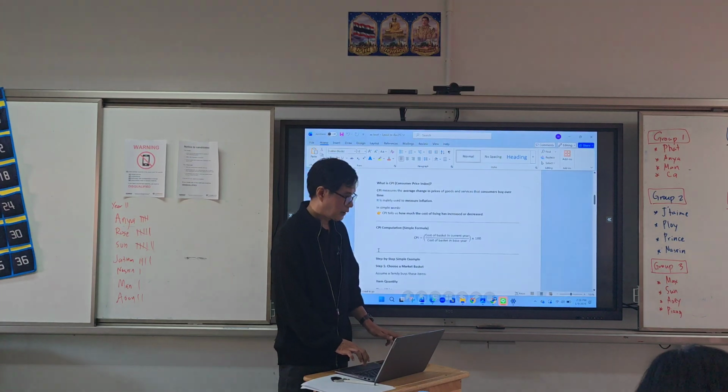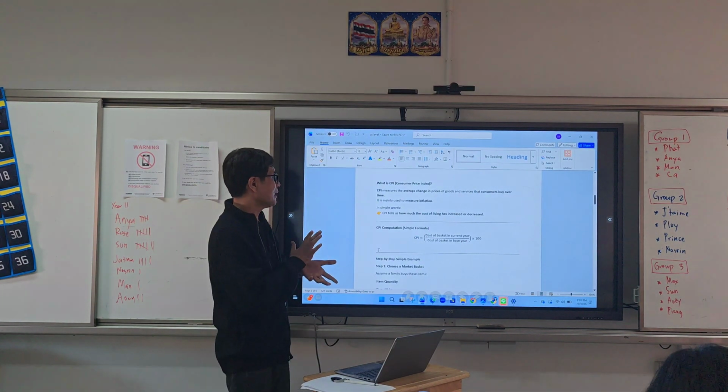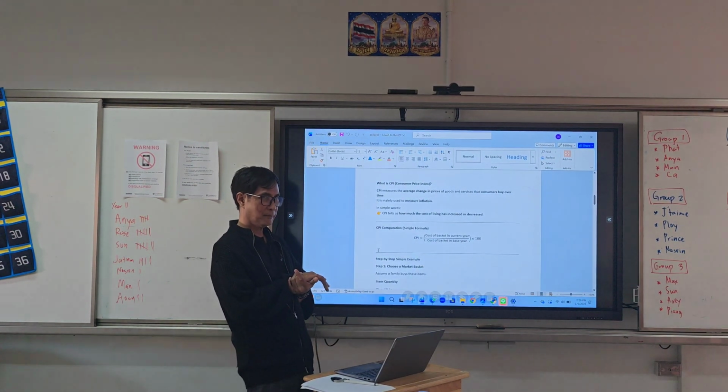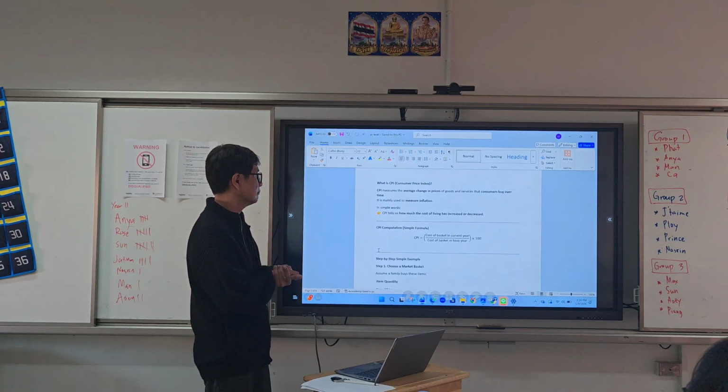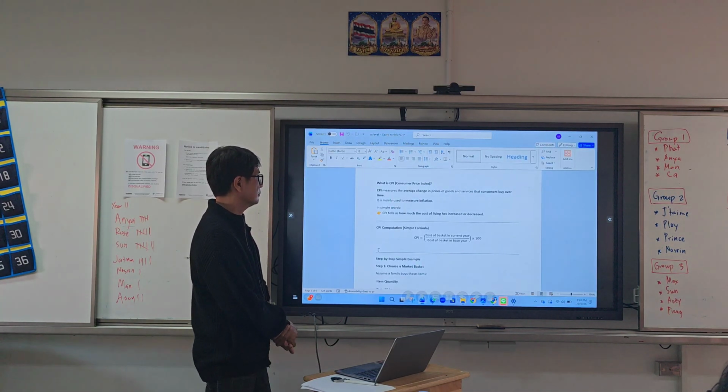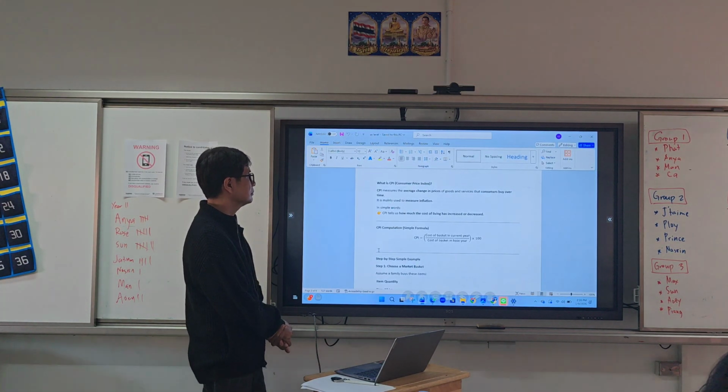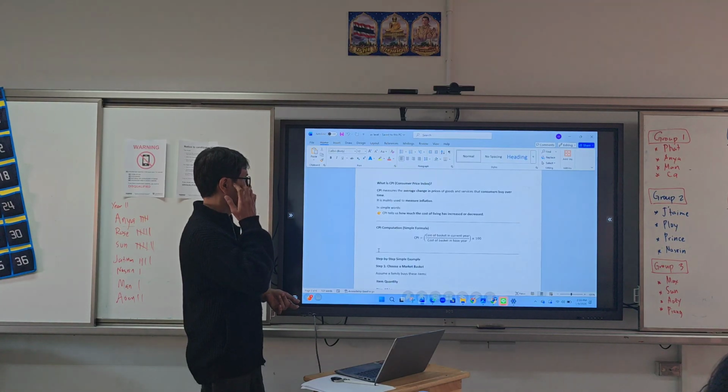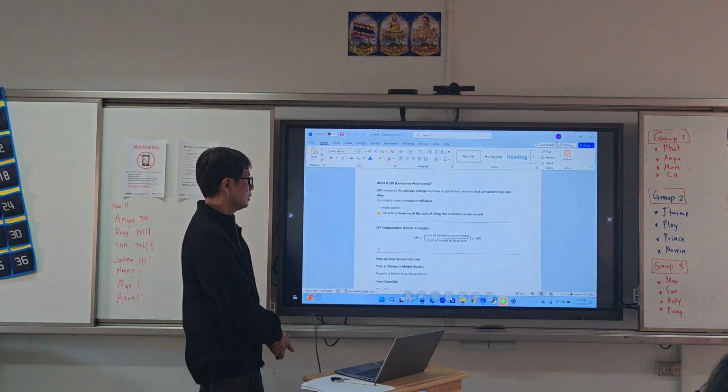You can see that. So first is, what is CPI? CPI is Consumer Price Index. It measures the average change in prices of goods and services that consumers buy over time. It is mainly used to measure inflation. So in simple words, CPI tells us how much the cost of living has increased or decreased.